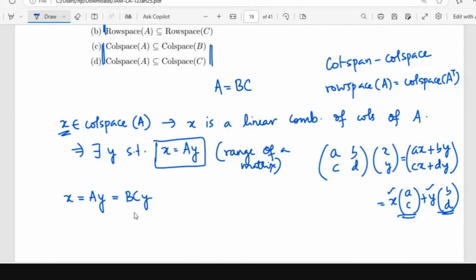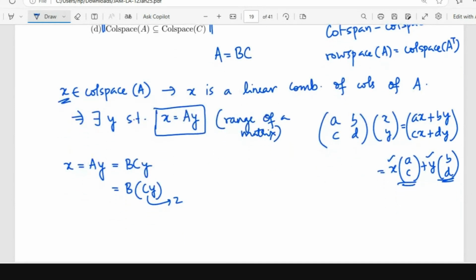Is it in the column space of B or C? Column space of B, because I can write this as B times CY. I take CY to be some Z, so X is equal to BZ for some Z, where Z is equal to CY. So X belongs to the column space of B.